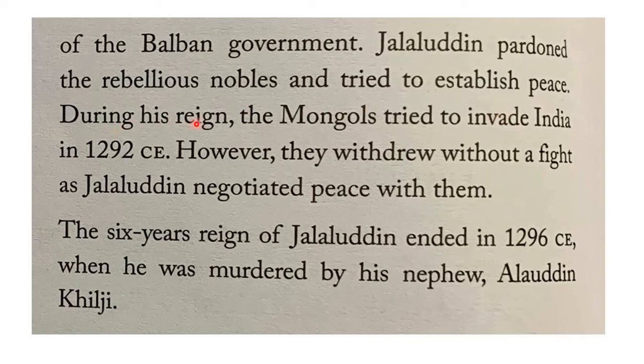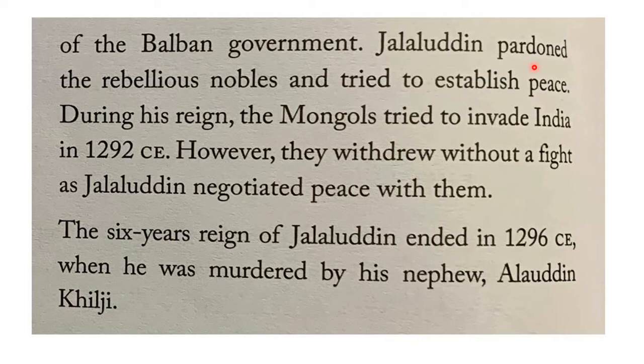And during his rule, the Mongols tried to invade India in 1292 CE. However, they withdrew without a fight as Jalaluddin negotiated peace with them. So the first problem that Jalaluddin Khilji faced was the nobles or the ministers or the officers in his court, which he solved by suppressing the revolt as well as by having a peace talk with those officers.